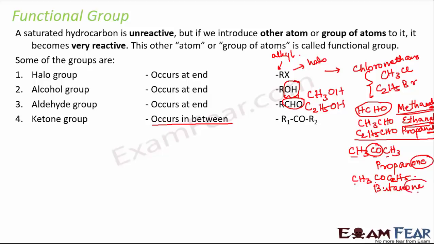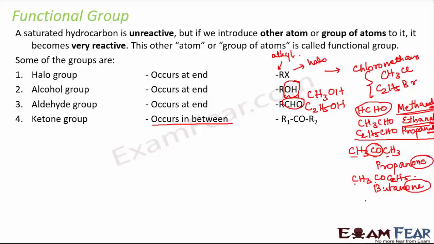Now there is another way of naming the ketone groups. For example, you can also name it like this. For the first one, there are 2 methyl groups, so you can say dimethyl ketone. Similarly, in this case, you have 1 methyl group, 1 ethyl group. So how do you name it? Methyl ethyl ketone or ethyl methyl ketone.